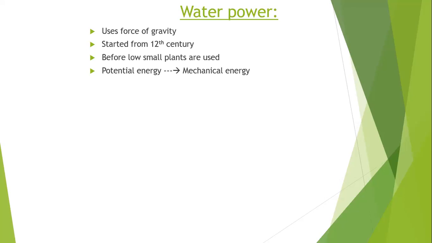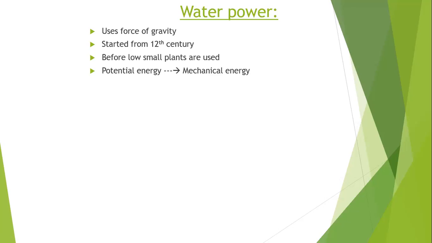Hydraulic turbines resemble our exhaust fan, which we use in our houses, household appliances, for sending the air from inside to outside.